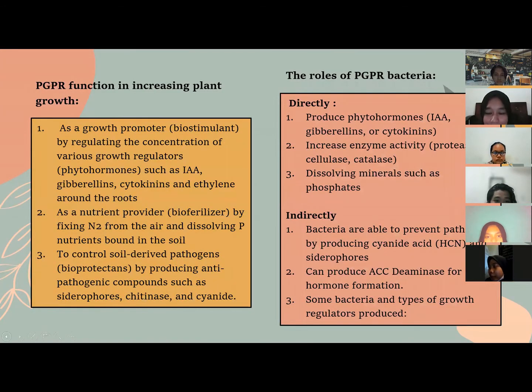For indirect, the first, bacteria are able to prevent pathogens by producing cyanide acids and siderophores. Second, can produce ACC deaminase for hormone formation. And the last, some bacteria and types of growth regulators produce.